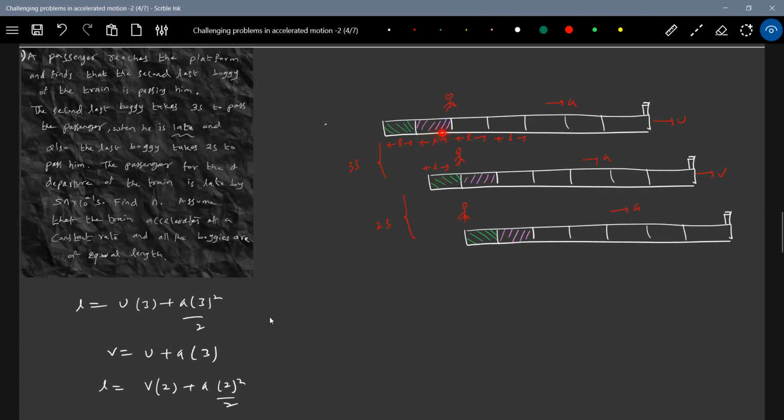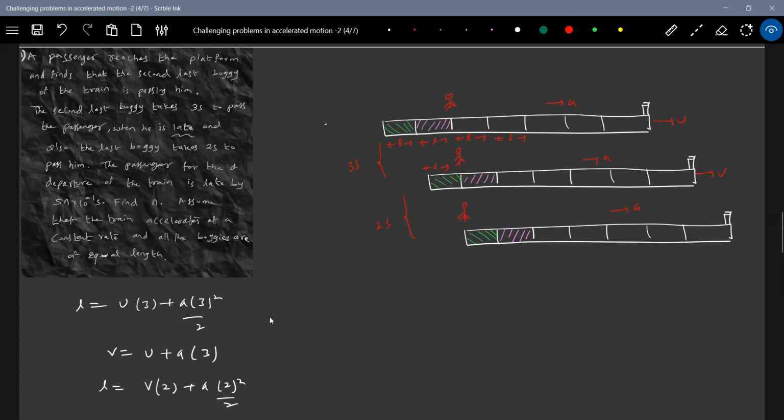The last but one bogie will take 3 seconds to pass through it. And the last bogie will take 2 seconds to pass through it. So the length of each bogie is L. And this was at t equals 0, the train was accelerating. Now the passenger will arrive. When it arrives, the train was having velocity u.